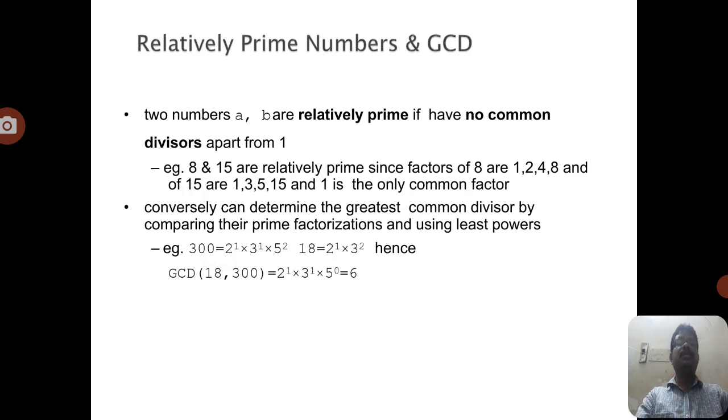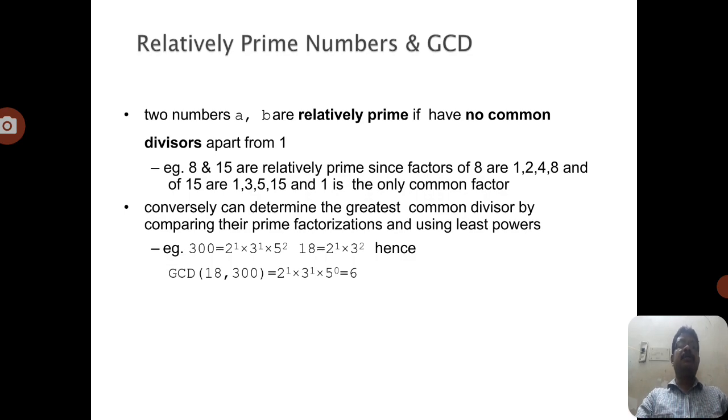Now coming to relatively prime numbers. This is a very important concept in public key cryptography, because public key cryptography takes one number and derives another number. That means it takes the public key number, and based on that public key number, a private number can be derived.